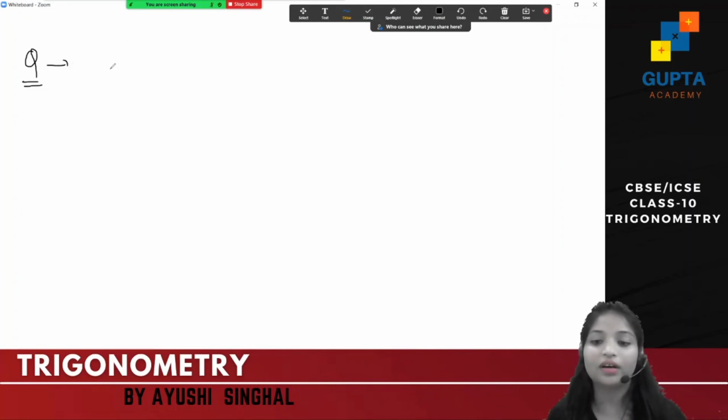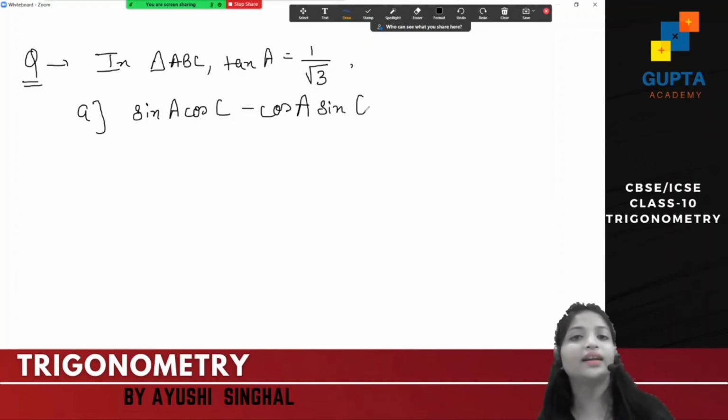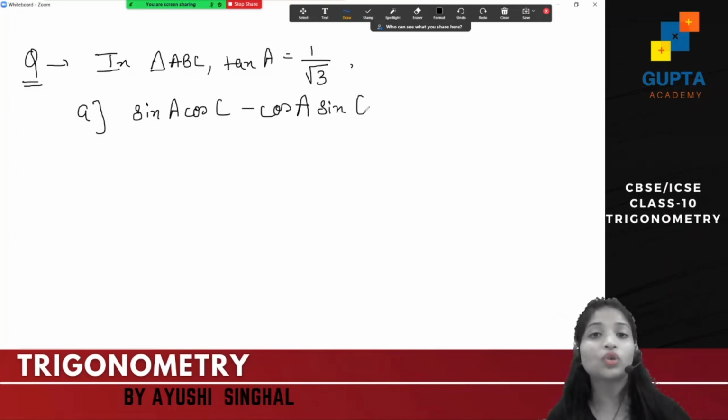Let's have a question. The question is: in triangle ABC, tan A is equal to 1 upon root 3. You just have to find sin A cos C minus cos A sin C. Just this is what you have to find. It's so easy. You solve it and see. We will definitely do that. Hint, I'll give you a hint.